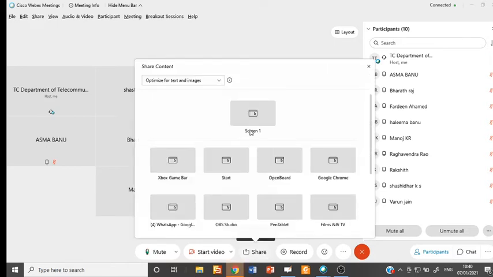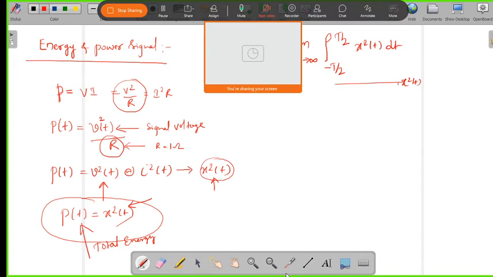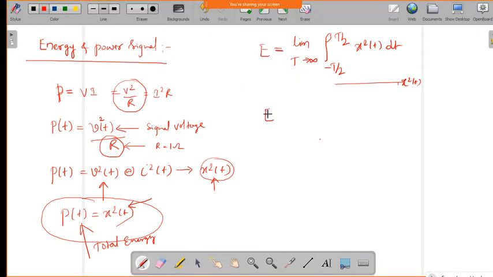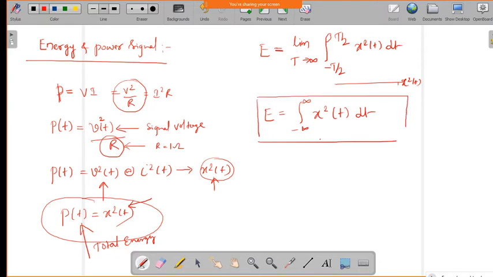Now this energy we can define as, if we take t tends to infinity, then we can define the energy from minus infinity to plus infinity, because we are taking t tends to infinity. So we can write it as the integral from minus infinity to plus infinity of x square of t dt. This is the energy of the signal, which we can define for the continuous time signal.